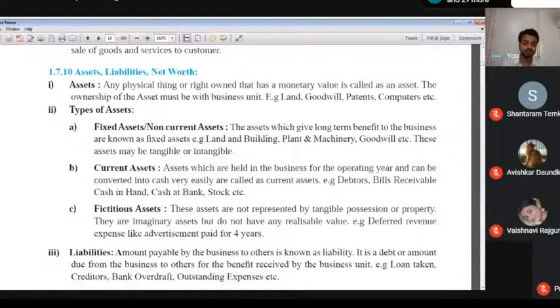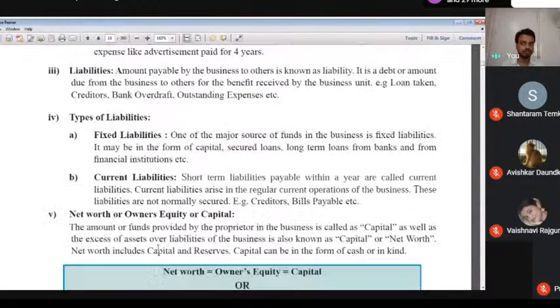There are three types of asset. The first one is fixed asset, the second one is current asset, and the third one is fluctuating asset. Then we think about liability. Liability means an amount payable by the business to others.